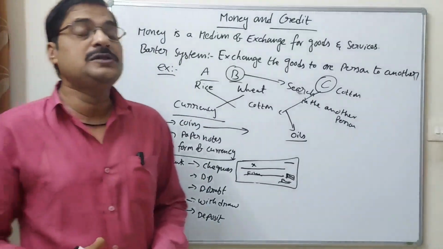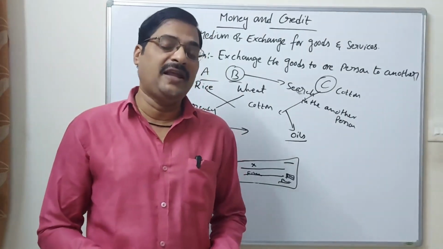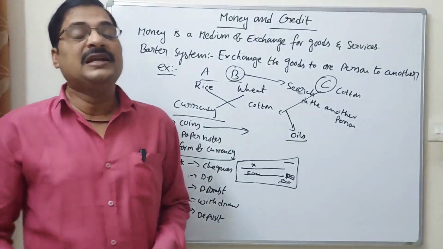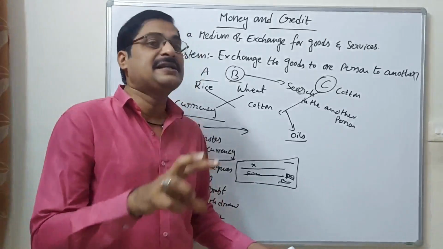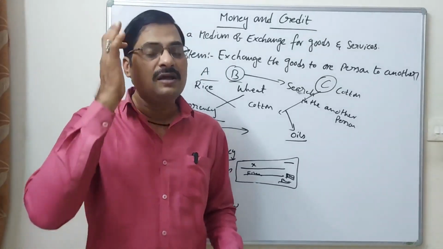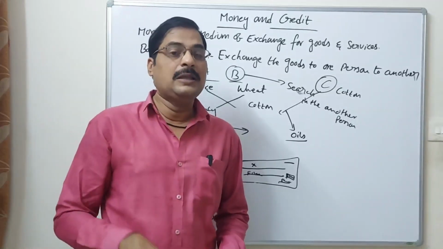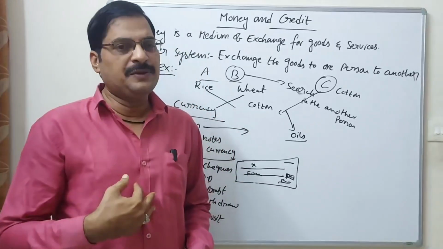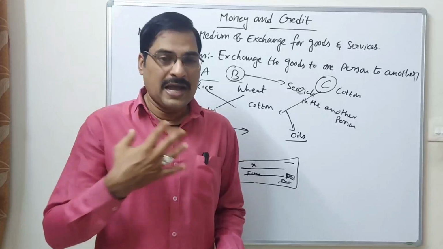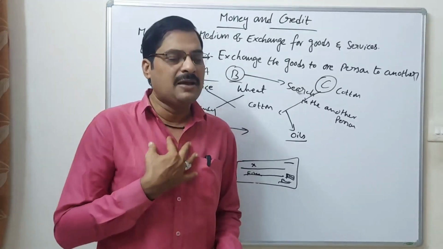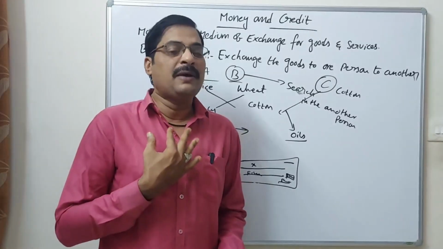But if you want to change the check into money, you can go to the bank, and at the back side of the check, you should have the signature in the particular name. I am an X person. Someone gives a check to me. I will go to the bank because I am an X person, so my name is X.